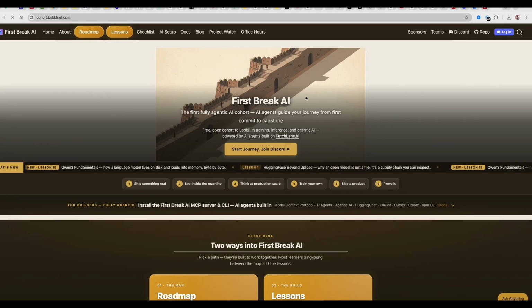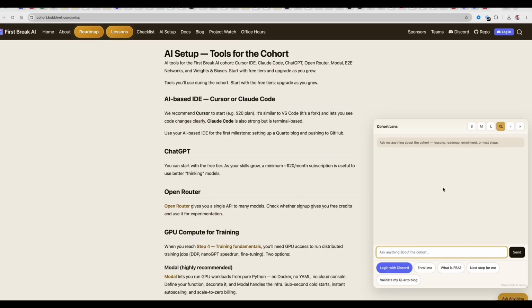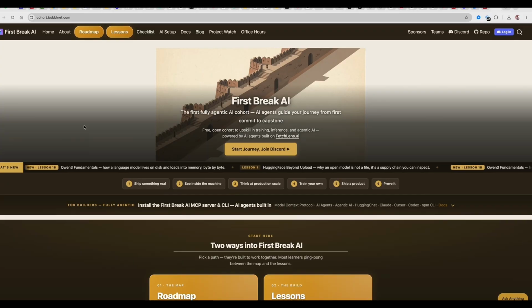There you go. On the bottom right of the cohort page, you will see Ask Anything. This is the widget which exposes your model context protocol. So we'll log out first, and then you will see a login with Discord button, right? There are two ways to work with this cohort using AI agents. One is via this console, which is linked to the cohort site itself, and this console is there on each page.